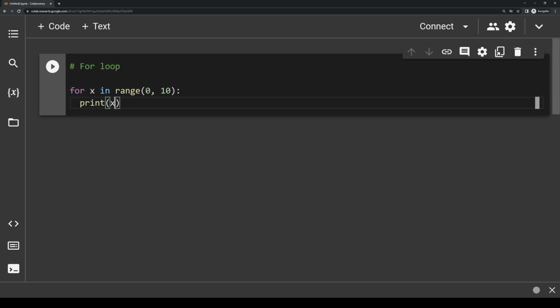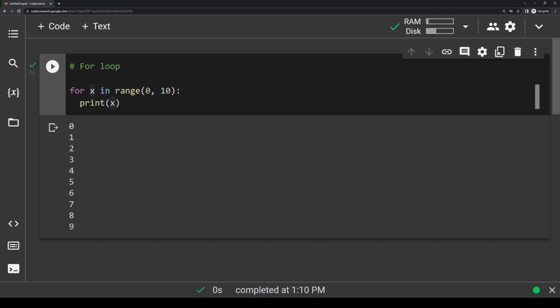Okay, so now let me break this down. If I run this code, you'll see it should print all the numbers from 0 to 9. When writing a for loop, we always start it with the word for. Our goal with this loop is to print out every number between 0 and 10. So we need a variable that can represent each individual element, and that's where this x comes in. This basically means that we are representing each individual number with the variable x.